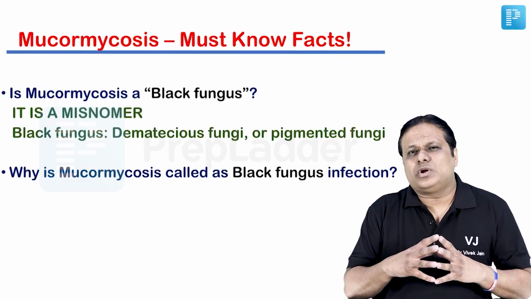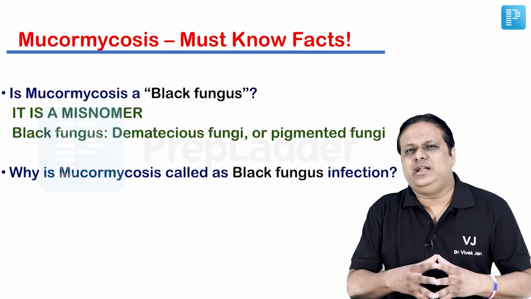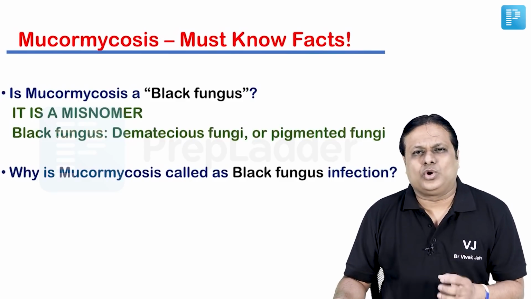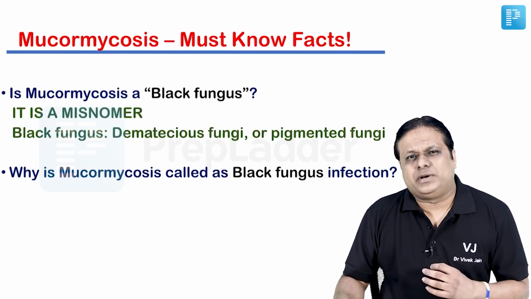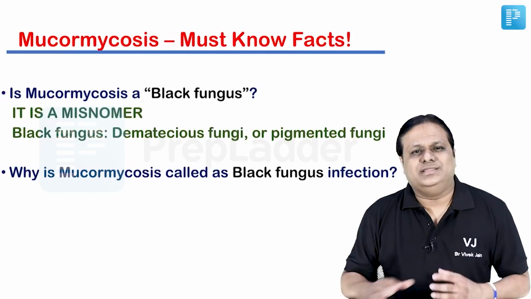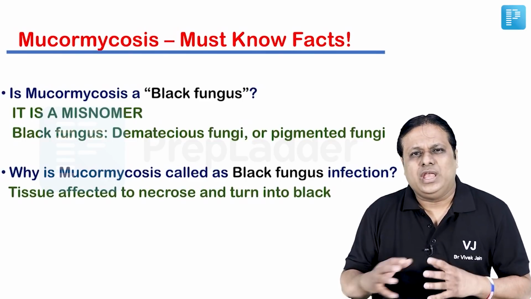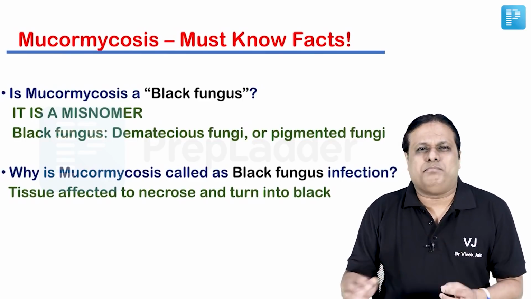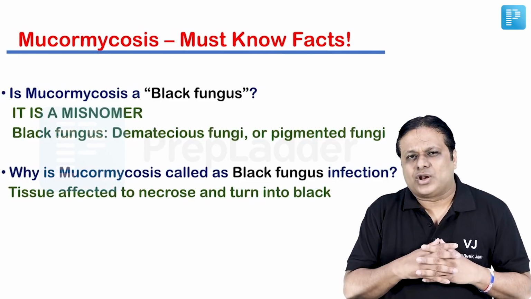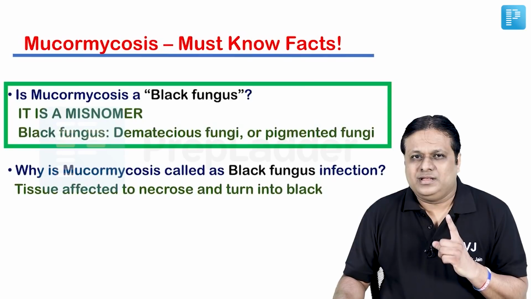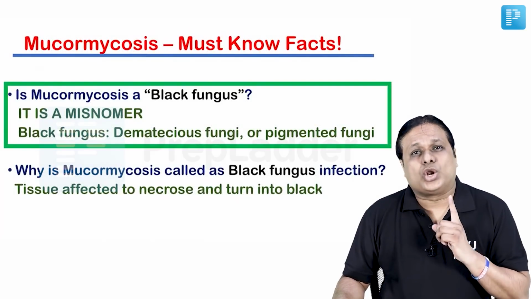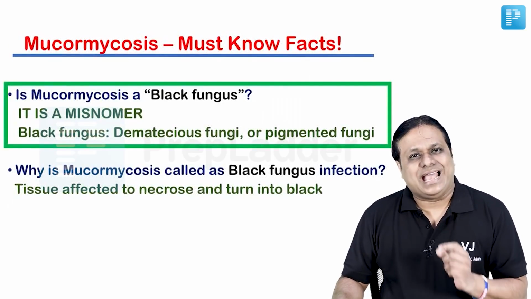Then why is this mucormycosis repeatedly wrongly attributed or known as black fungus? This is because when it affects any particular tissue, a lot of time there is necrosis of the tissue and it starts turning black, which has given its wrong name, black fungus. So friends, please remember, mucormycosis is wrongly known as black fungus.